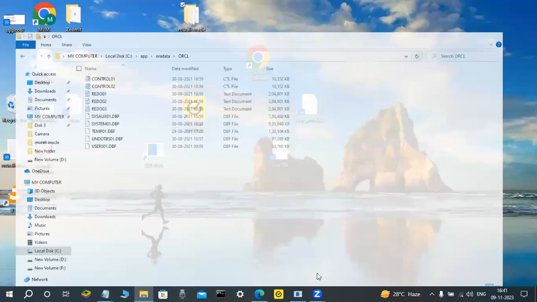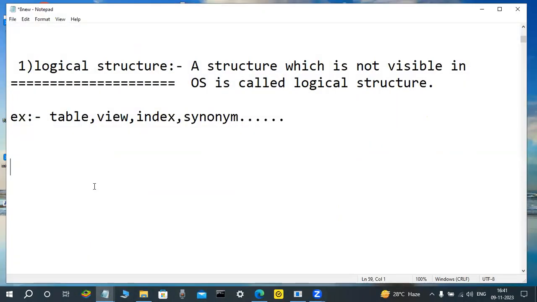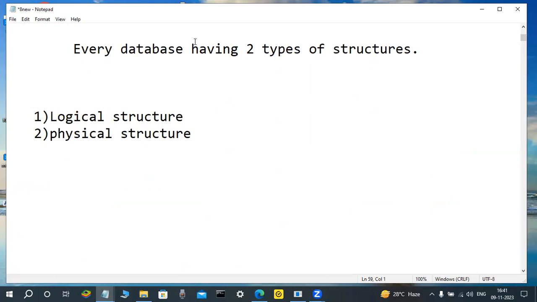So what is physical, what is logical? Tell me correctly. In every database, whether MySQL, SQL Server, Oracle, or any other, there are two types of structures: logical structure and physical structure. A logical structure is not visible in the operating system, but it is visible at the database level. A physical structure is visible in the operating system.